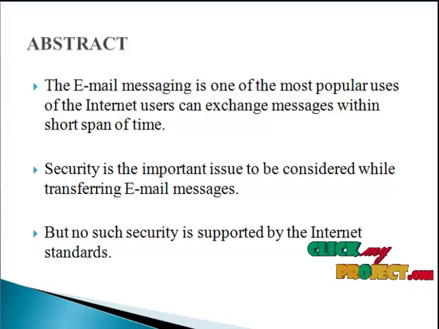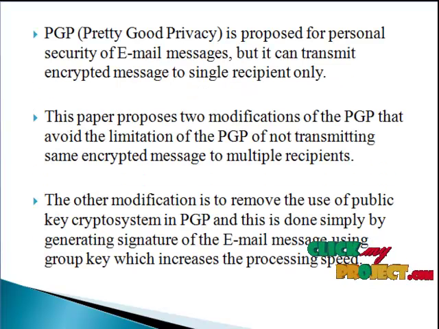PGP is the most important security protocol used for message transactions, which supports conventional cryptographic techniques and is completely free and usable by the masses. However, PGP cannot transmit the same encrypted message to multiple recipients.